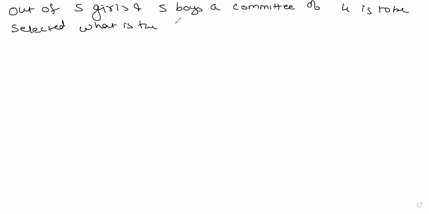What is the probability that it has exactly 2 girls?